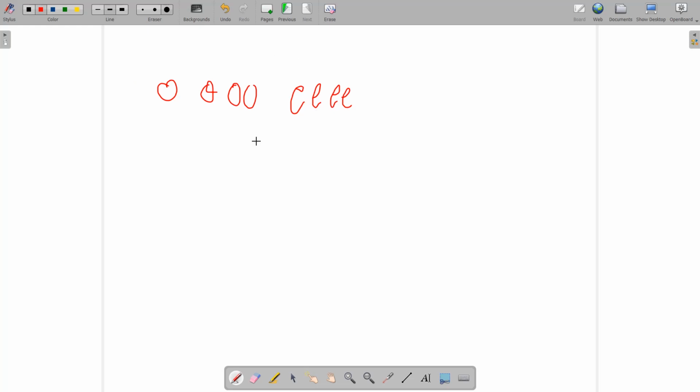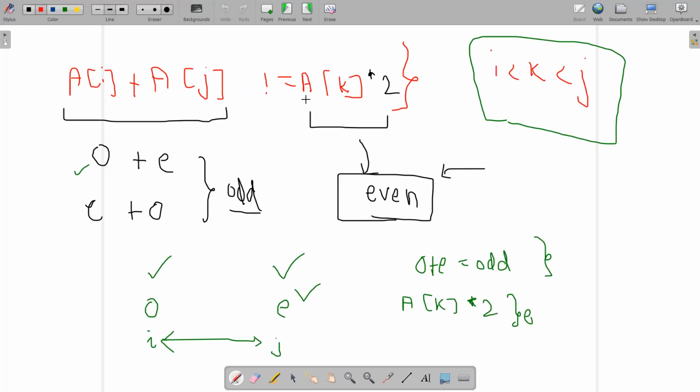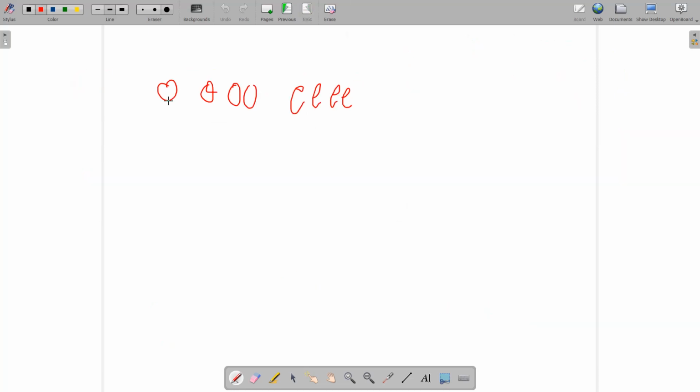According to the previous criteria, if I choose any odd element and the other element is any even element, then I am able to build the beautiful array. And how it is done, let's try to understand that. Suppose I choose this one as odd and this one as even. Then it is always possible that a beautiful array is formed.